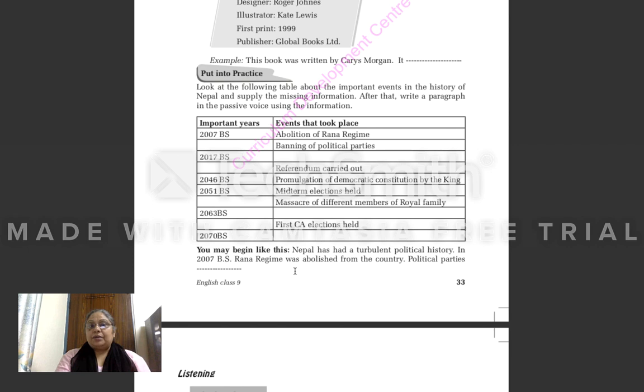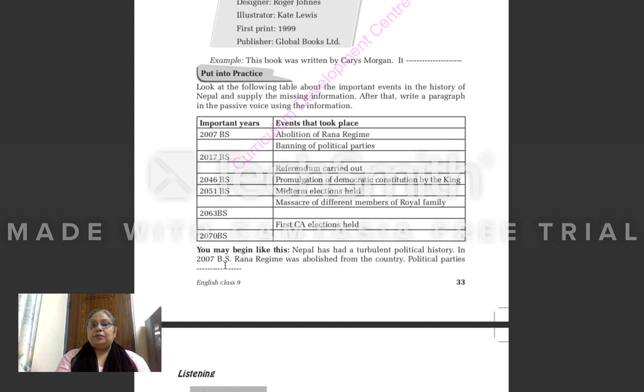Why? See now here. What work was done? Rana regime was abolished. So here object is coming first. Work being done is coming first, no? So that is why it is passive voice. In this way, you will complete this paragraph, but in this paragraph, all the sentences you will write in passive voice. Now, first line is this.